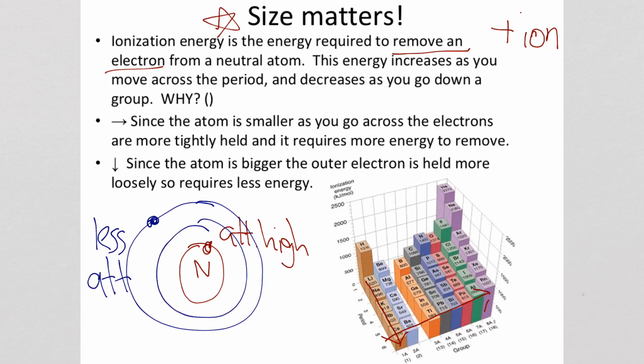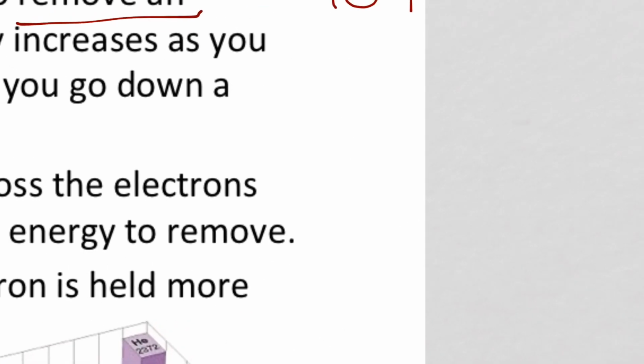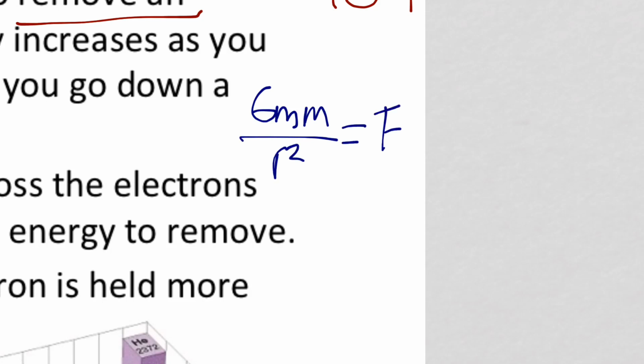There is a difference with the idea of attractive force and mass and distance. It's really G(m) over r squared is equal to force in general. So if we doubled the mass, that would double the force. However, if we doubled the distance, because it's squared, that would be 1/4 the force.